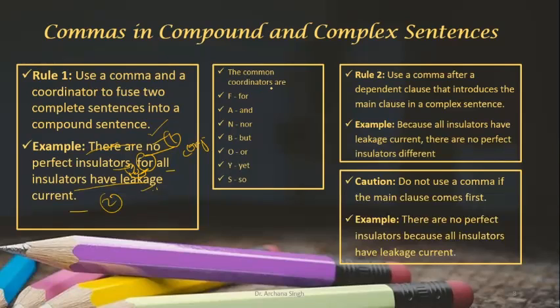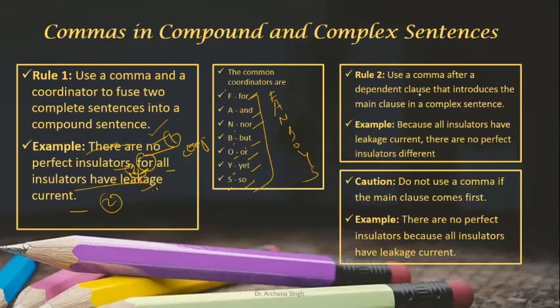What are the common coordinators, or coordinating conjunctions? Just remember the trick of the FANBOYS. F stands for, A for and, N for nor, B for but, O for or, Y for yet, and S for so. You can remember that these are the coordinating conjunctions, and these are used to fuse two complete or independent sentences. When you're fusing two independent clauses, you have to put the coordinating conjunction, and before the coordinating conjunction you have to put a comma.